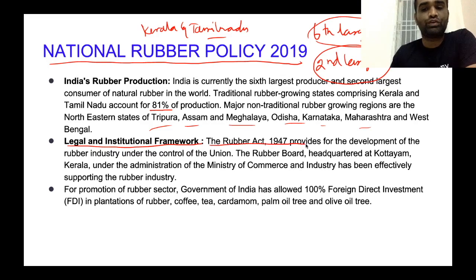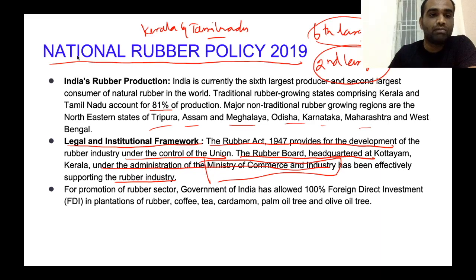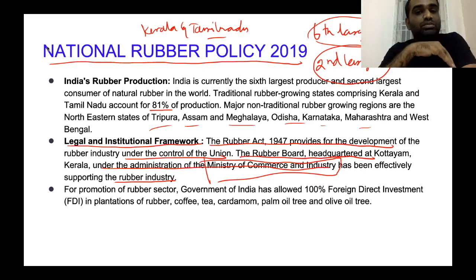The Rubber Act of 1947 provides for the development of the rubber industry under the control of the Union government. Okay? So rubber production will come under the subjects of the Union list. Also, the Rubber Board, headquartered in Kottayam, Kerala, under the administration of the Ministry of Commerce and Industry, has been effectively supporting the rubber industry. Now, this particular information is very important, and it can be asked in the prelims examination. For example, they can ask: rubber production will come under the ambit of which ministry?